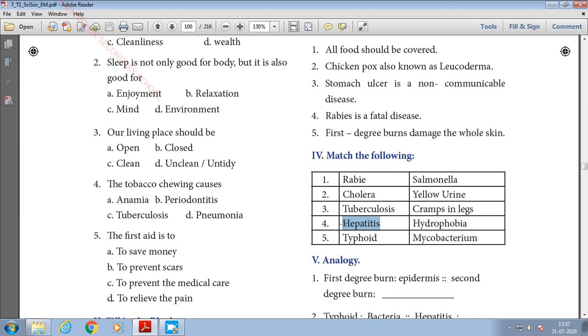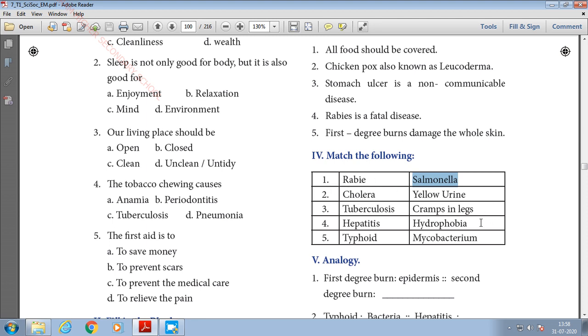Fourth one, hepatitis. The symptom is yellow urine. So hepatitis, yellow urine. Fifth one, typhoid. Typhoid is caused by Salmonella typhi. It's a kind of rod-shaped bacterium. So the causative organism is matched here. So typhoid is Salmonella.